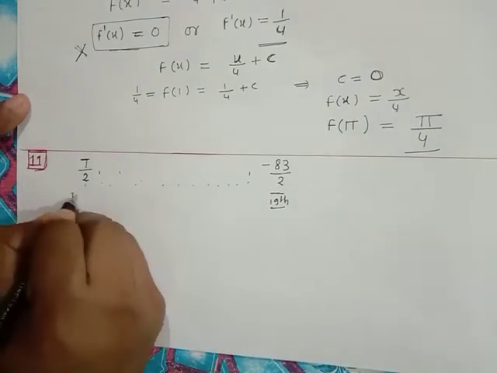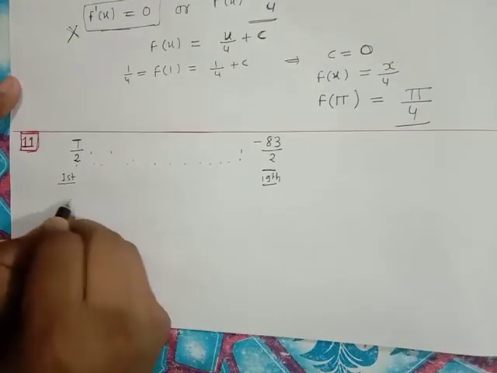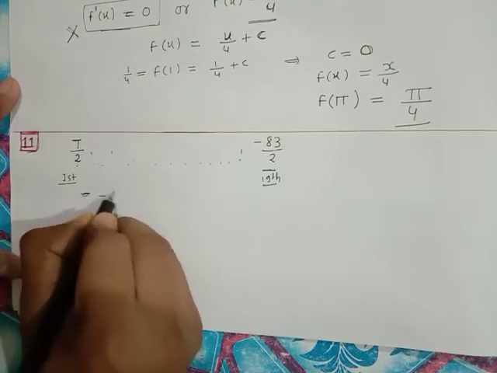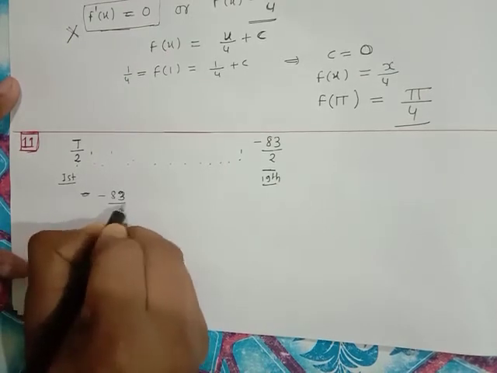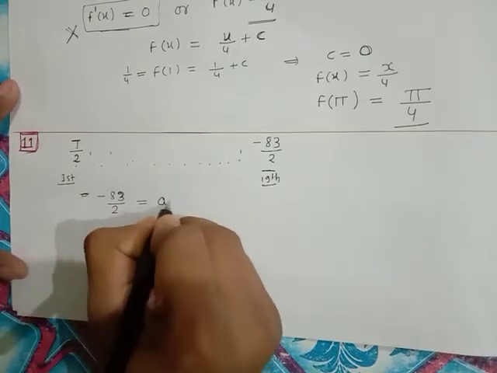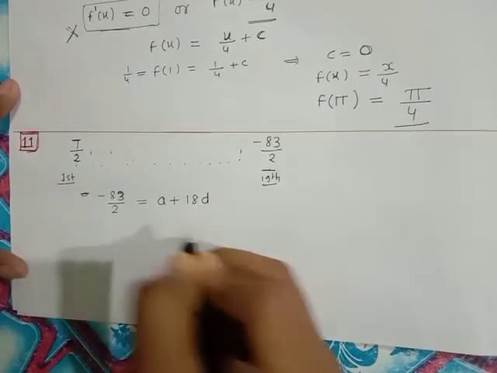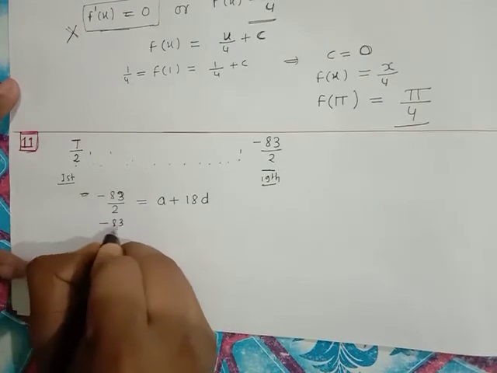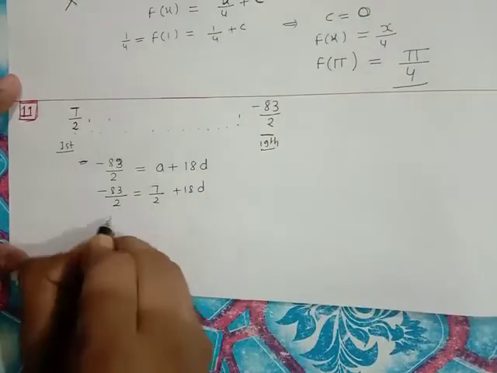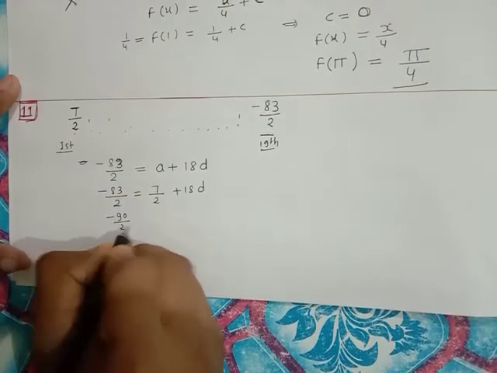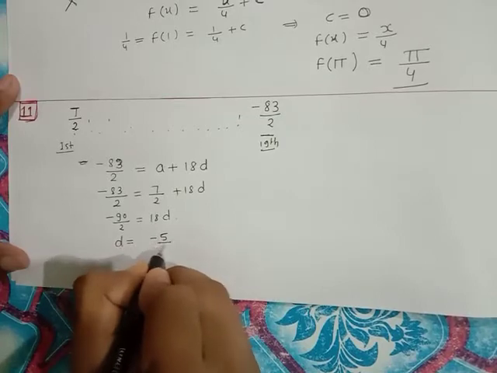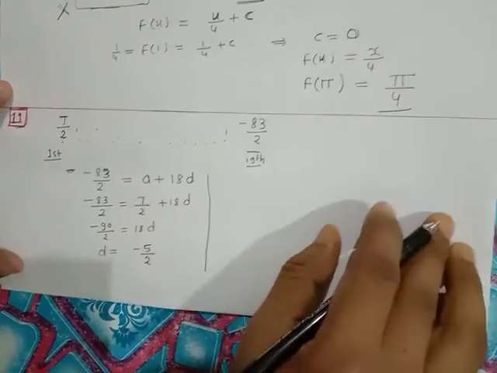This is the first term. So the 19th term, that is minus 83 by 2, will be equal to a plus 18d, where a is the first term. So 7 by 2 plus 18 times d. So this becomes minus 90 by 2 equal to 18d. So d is minus 5 by 2.